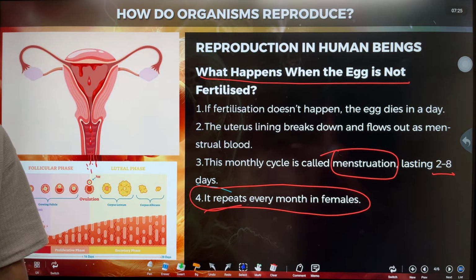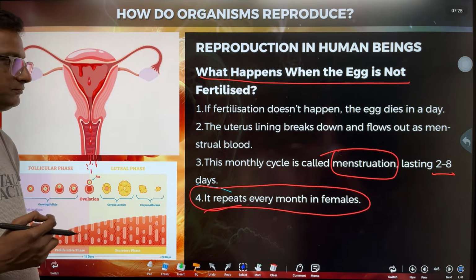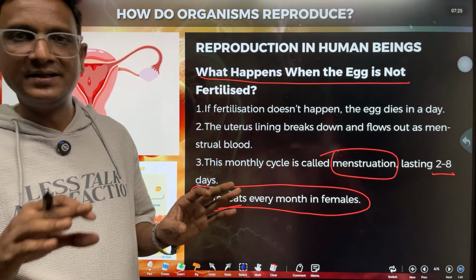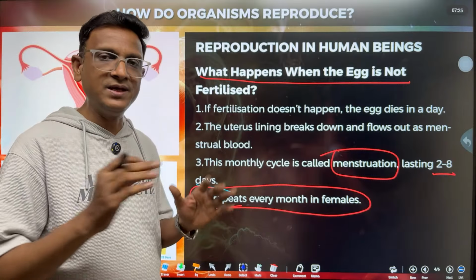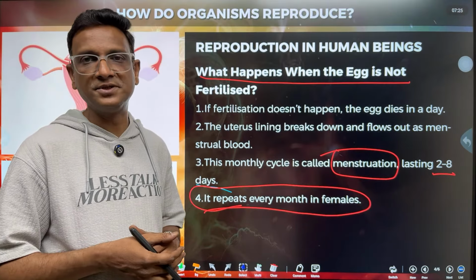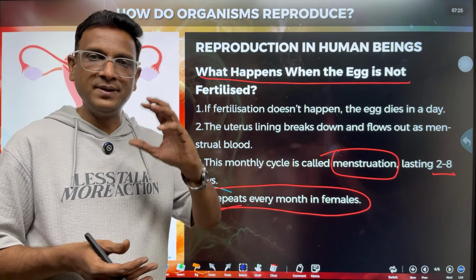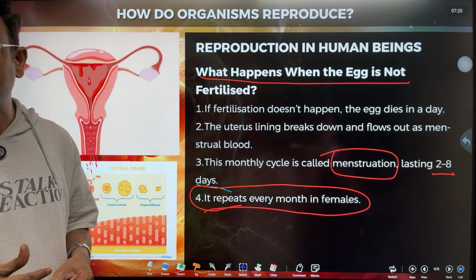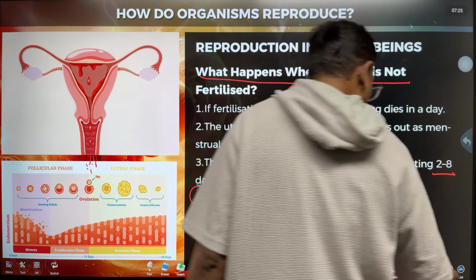If implantation takes place, the menstrual cycle stops. It stops till the baby is born. There is no menstrual flow every month once pregnancy is confirmed. After the baby is born, the menstrual cycle begins again.